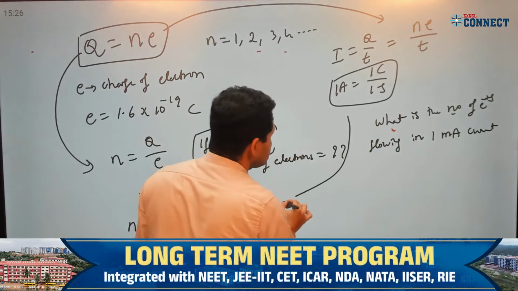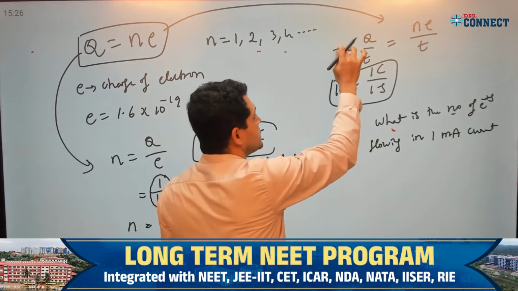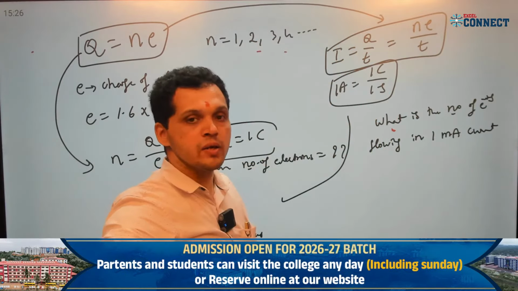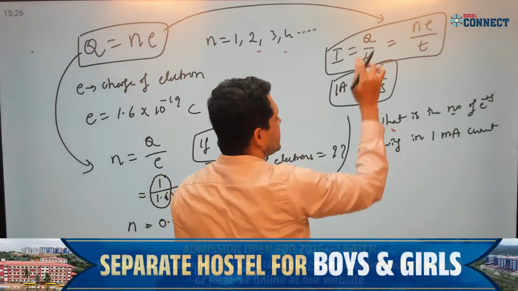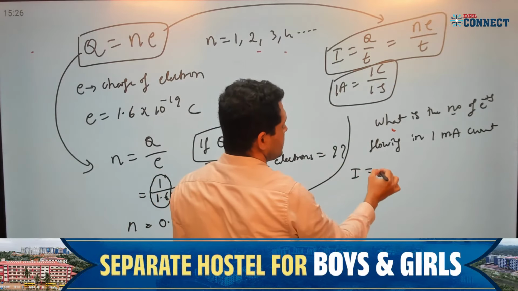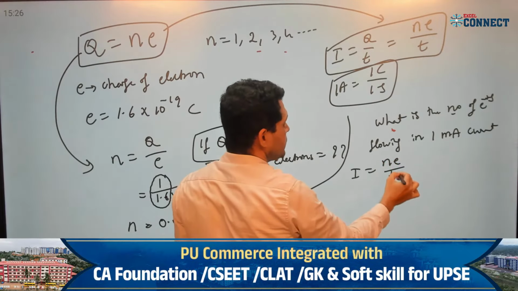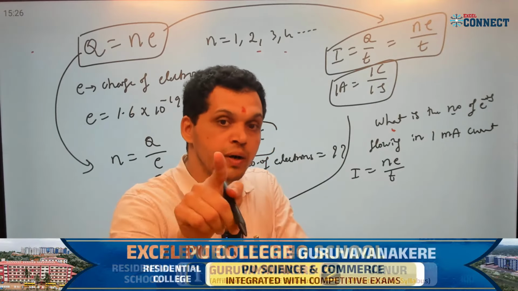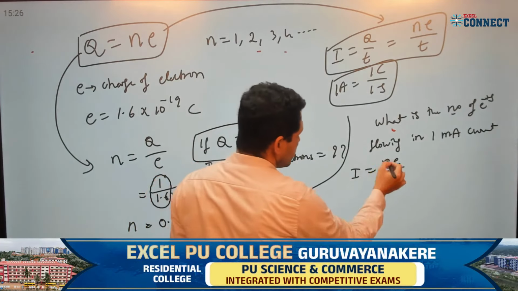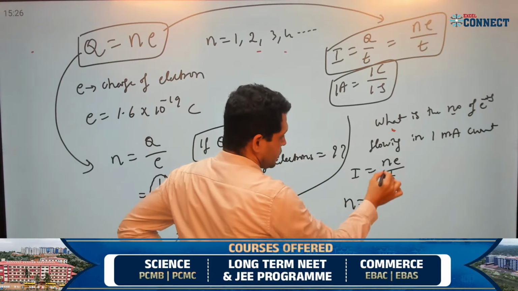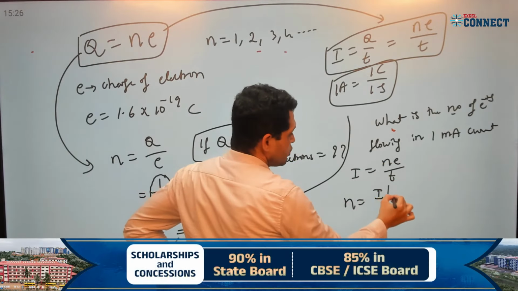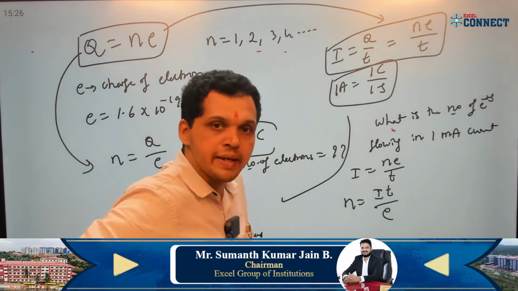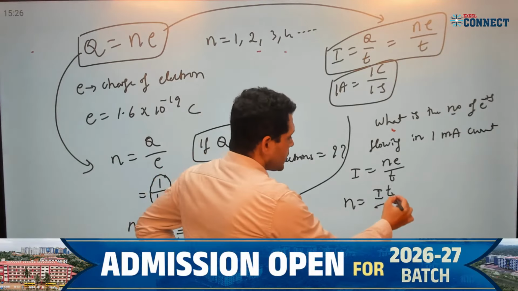How I can find 1 milliampere? ಇಲ್ಲಿ ಕರೆಂಟ್ I ಎಷ್ಟಾಯ್ತು? ಈ ಈಕ್ವೇಷನ್ ನೋಡಿ. Look into this equation. First I will write the equation: I is equal to NE by T. What I require? N ಬೇಕು, number of electrons flowing in 1 milliampere ಬೇಕು, ಕರೆಕ್ಟಾ? ಏನು ಮಾಡಬೇಕಿಲ್ಲಿ? N I will take. N is equal to I into T, modify ಮಾಡಿ, equation divide by E ಆಯ್ತು, ಸರಿಯಾ? This I will substitute.